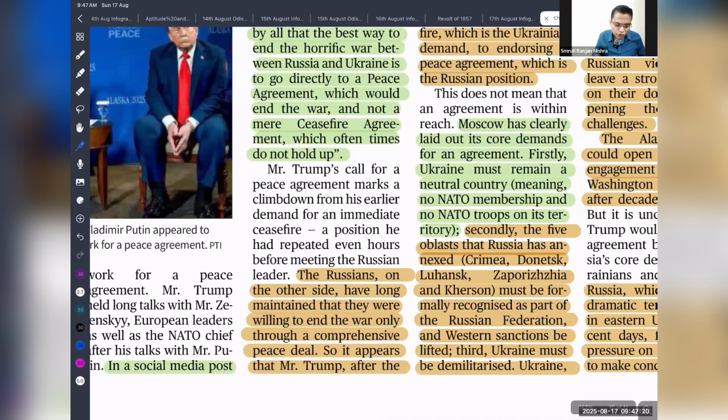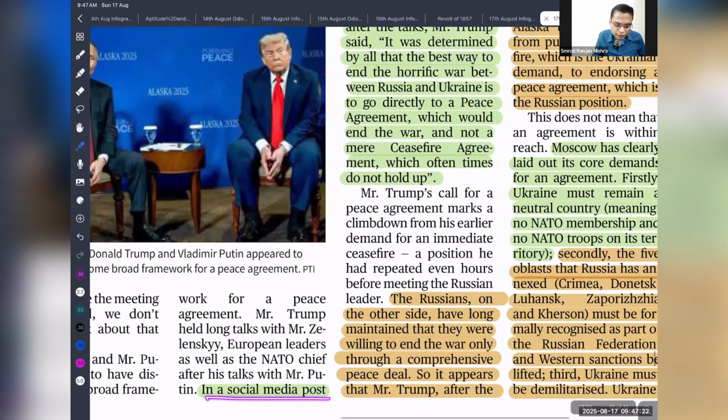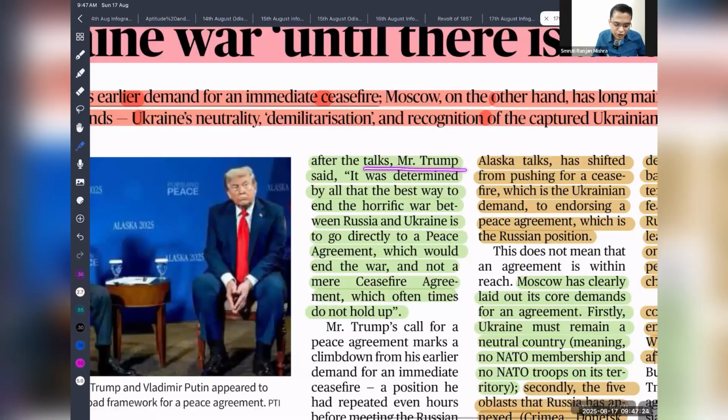In a social media post after the talk, Donald Trump said it was determined by all that the best way to end the horrific war between Russia and Ukraine is to go directly to a peace agreement, which would end the war, and that mere ceasefire agreements often do not hold. That means both Russia and Ukraine need to negotiate and find peace.